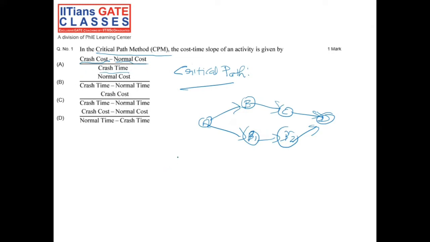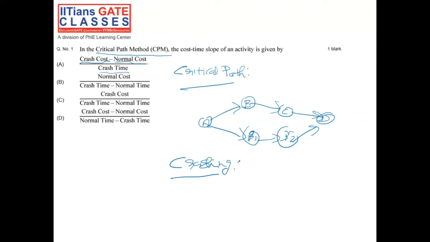So to know about crash cost, first we should know what is crashing. So crashing is an extension of critical path method that considers a compromise between the time and the cost required to complete an activity. So let's say for any particular activity, if you want to minimize the time, how can you minimize the time for an activity? You can allocate more resources to that particular activity. By this way, you can crash an activity in which the cost will increase, but the time will get reduced.